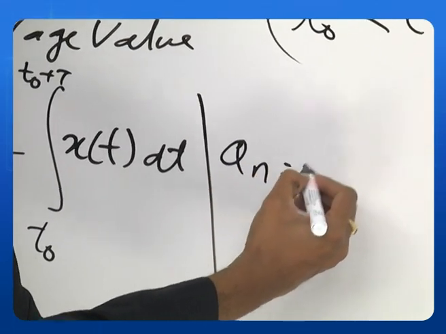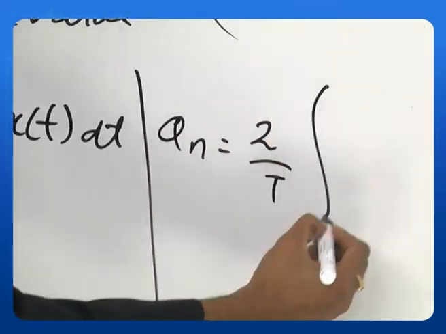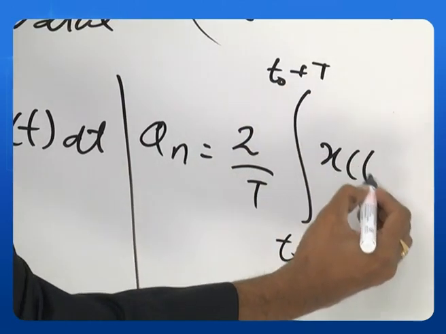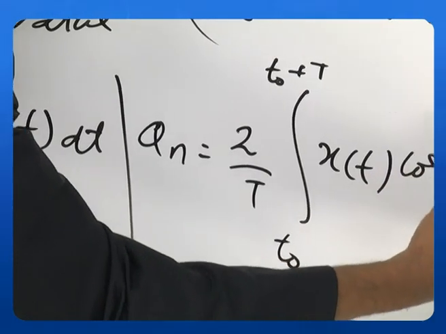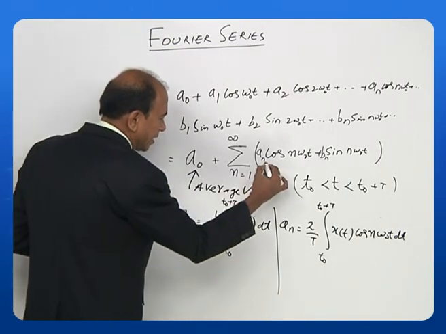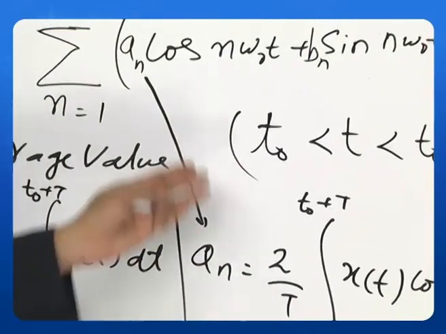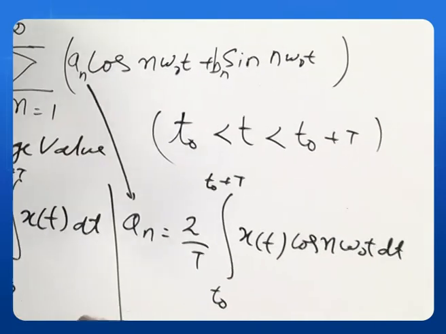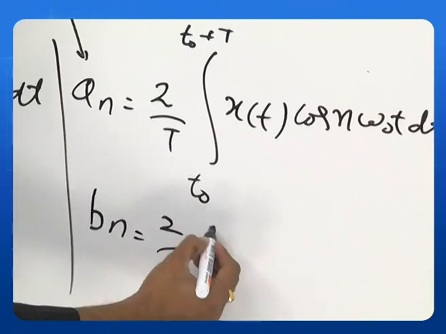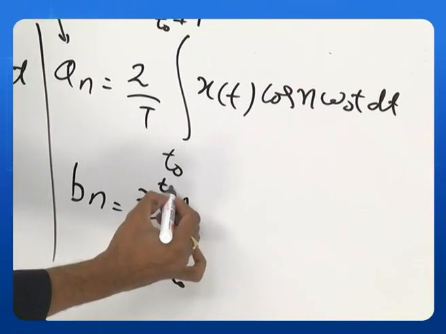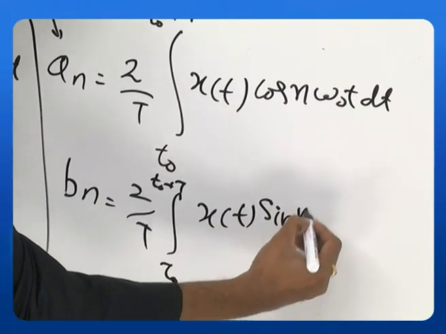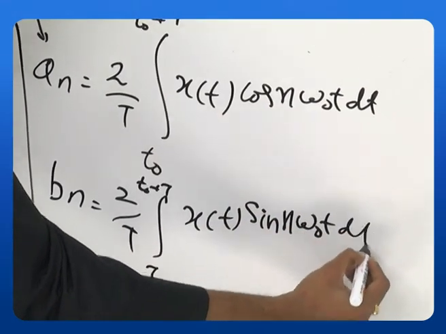An is 2 by T, T0 to T0 plus T, x of t cos n omega naught t dt. So I will get this An here. This is the coefficient of your cosine terms. And how do I get Bn? Similarly, Bn you can get like this, almost the same. It's very easy to remember this formula. T0 to T0 plus T, x of t sin n omega naught t dt.